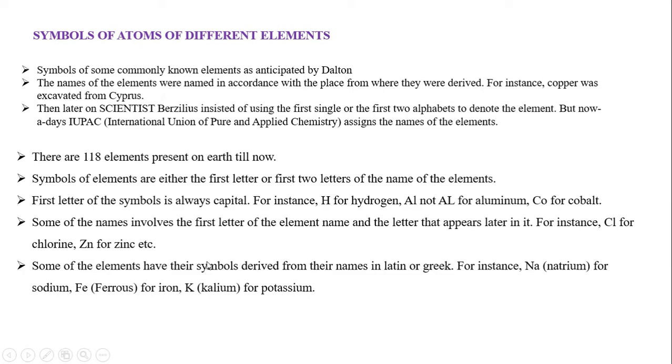So this is how we name the atoms, and how we have derived the symbols, either from the place where the element was found, or from the name of a scientist, or from a Greek or Latin word. The one important rule you need to remember is that the first letter is capital and the second letter is lowercase while writing the symbol of an element. That is very, very important.